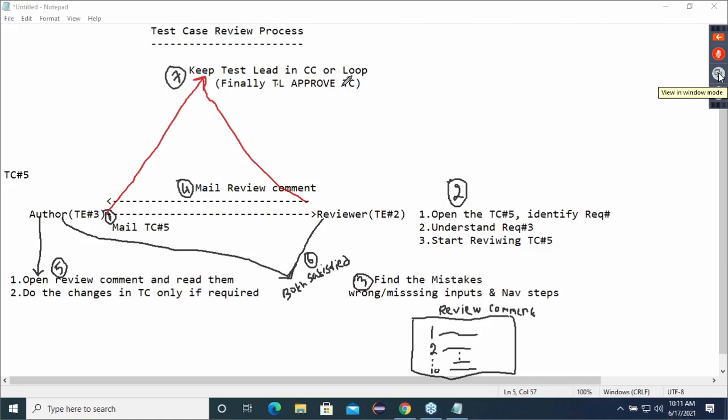So all of you remember one thing. Every test case needs to be written, reviewed, and approved, guys. Without approval, you cannot use these test cases for execution. Okay, this is the summary of the test case review process. Everyone has understood?